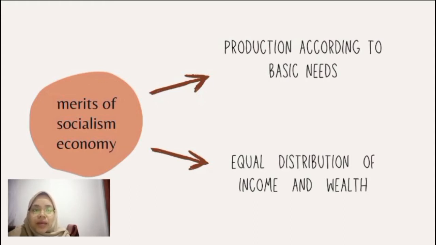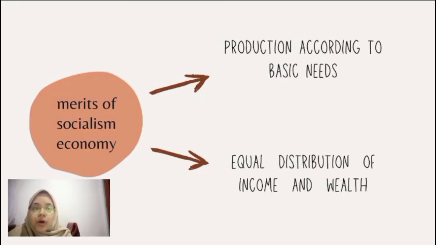It is not determined by the purchasing power of the rich in society, because in a socialist country, the resources and all the decisions in the economy are determined by the government. The phenomenon where the rich get richer and the poor get poorer does not exist in a socialist country. So the second merit of a socialist economy is there is equal distribution of income and wealth.